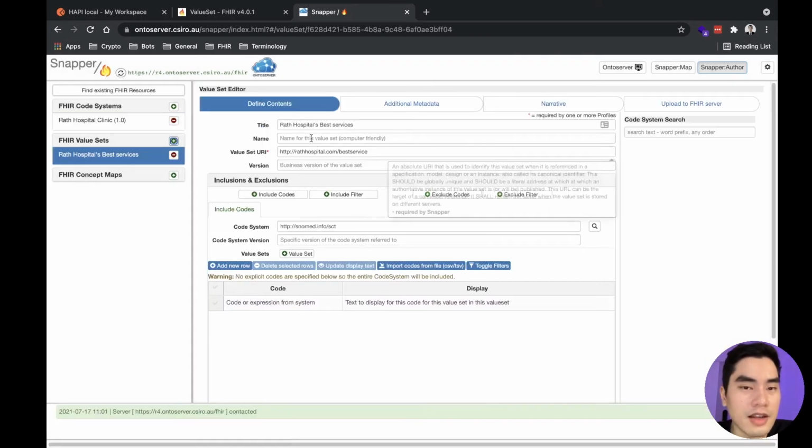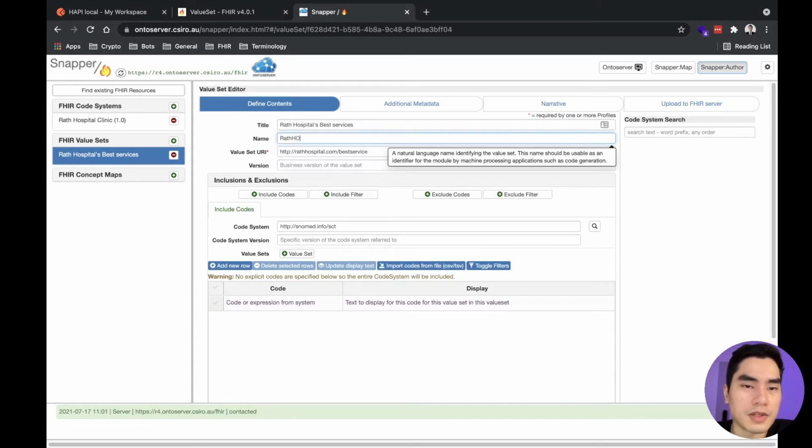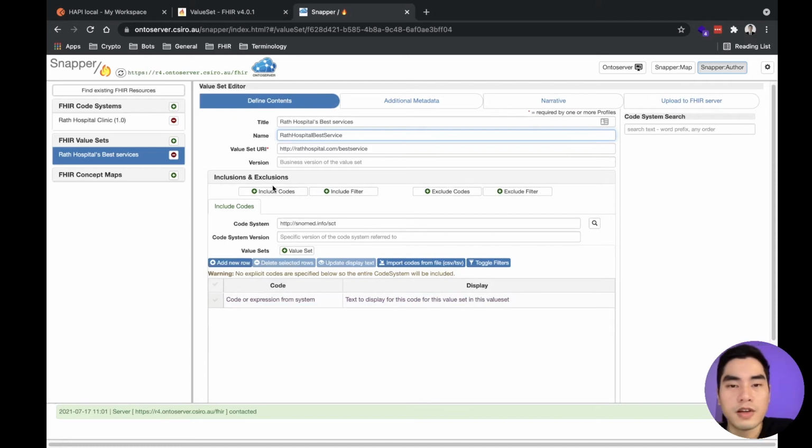Done. So the other things are pretty much the same as the code system. The metadata is quite the same. The difference is the include and exclude part. Include is used to include codes from the system, exclude is used to exclude codes from the value set. So include code includes code by code. Include filter uses a filter to include from properties.